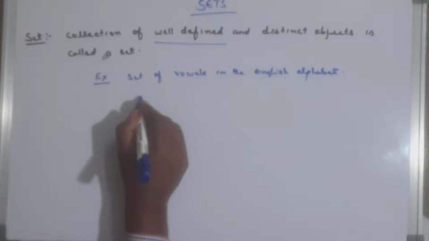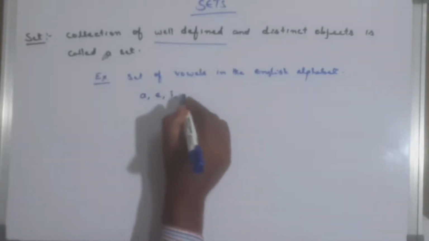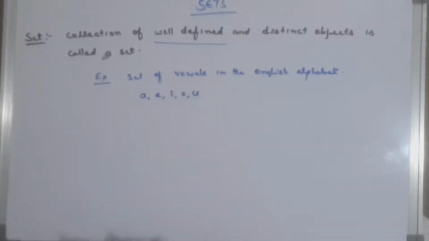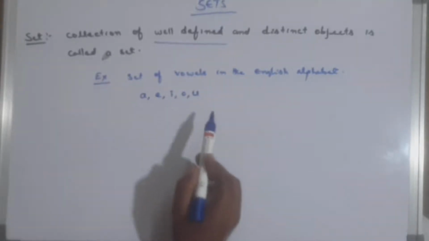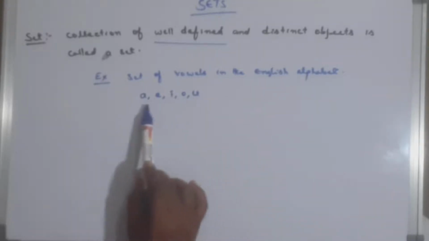I will take A, E, I, O, U. A, E, I, O, U are the distinct elements I can take.